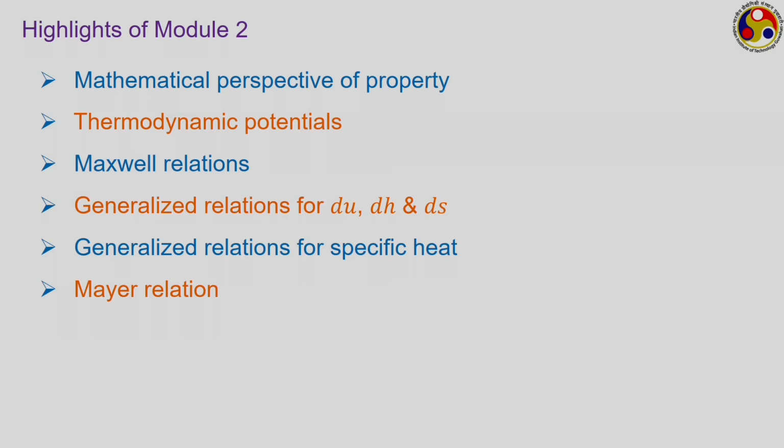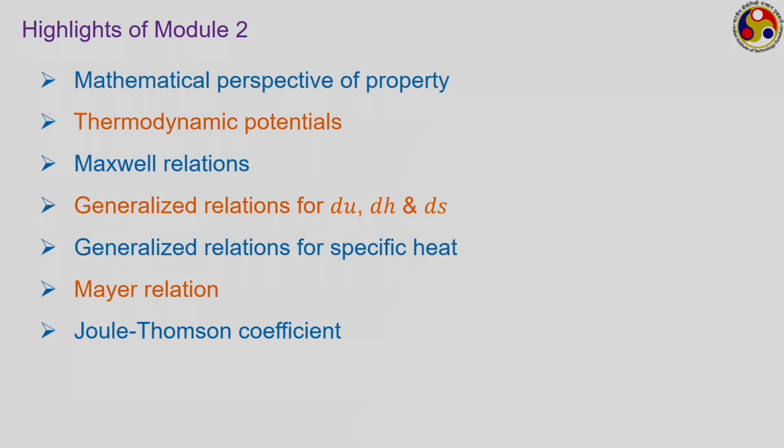Then we have seen several kinds of application of each of these relations in different problems, like we can define new properties in the form of volume expansivity and isothermal compressibility. We can develop different relations between properties, and different other kind of suitable forms can be developed. And today we have discussed the concept of Joule-Thomson coefficient, which is very important regarding the choice of a fluid for heating or refrigeration applications.